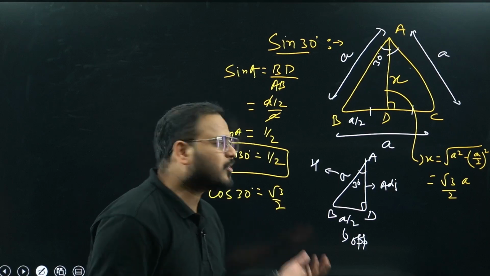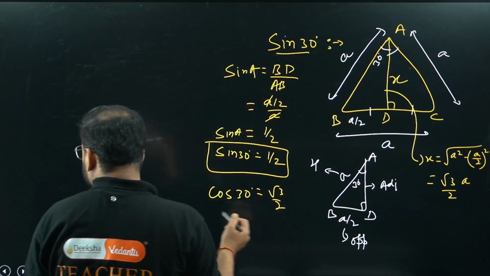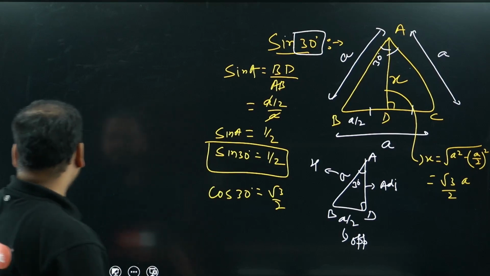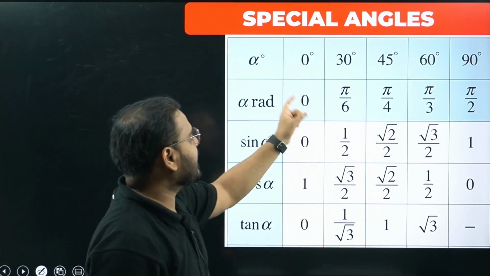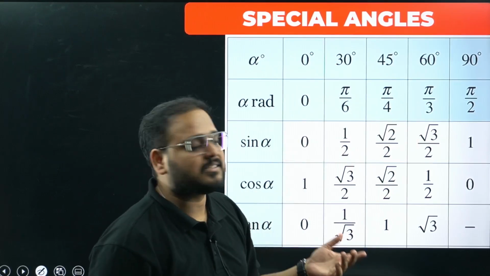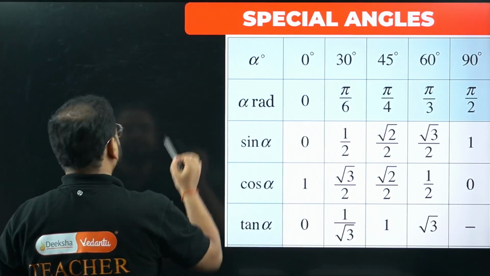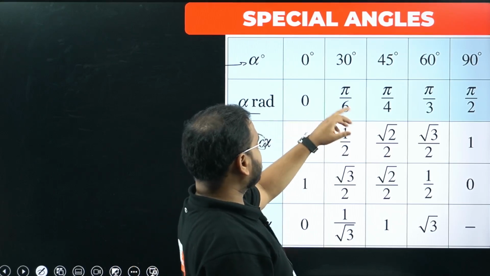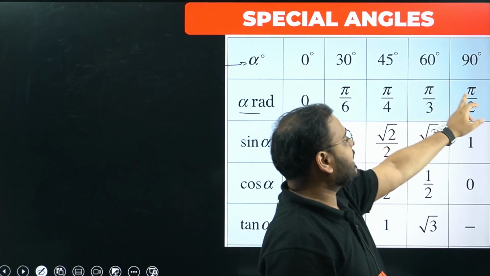So that's not my point. I'm trying to explain how you can get the values of these. This is called special angles. What are the special angles that we have? We have these angles 0, 30, 45, 60 and 90. These are very special angles because you're going to use these relations in your questions to solve and get the results. In radians, if the angle variable is given as alpha, we write this as 0 radian, pi by 6 is 30 degree, pi by 4 is 45 degree, pi by 3 is 60 degree and pi by 2 is 90 degrees.